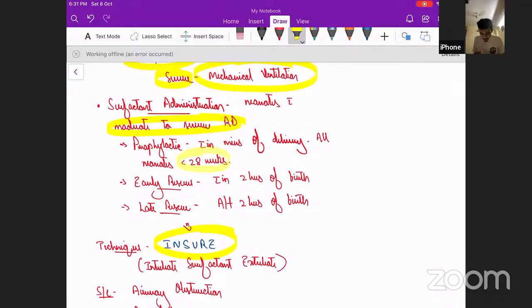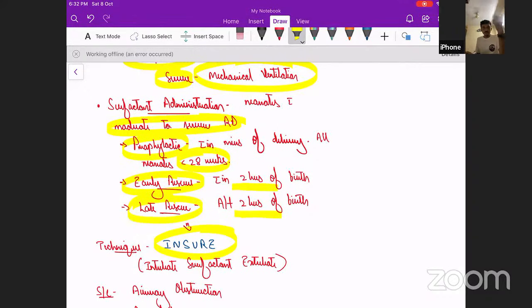In babies less than 28 weeks, it is better to give it in the labor room itself, because it saves time. So we give it prophylactically. If not, we can observe in the initial 2 hours and then give, which is called early rescue, given within 2 hours of birth. And late rescue is the one which is given after 2 hours of birth.